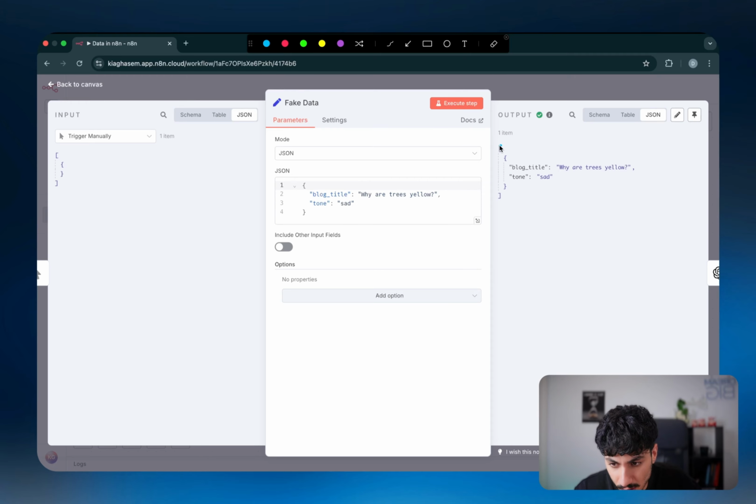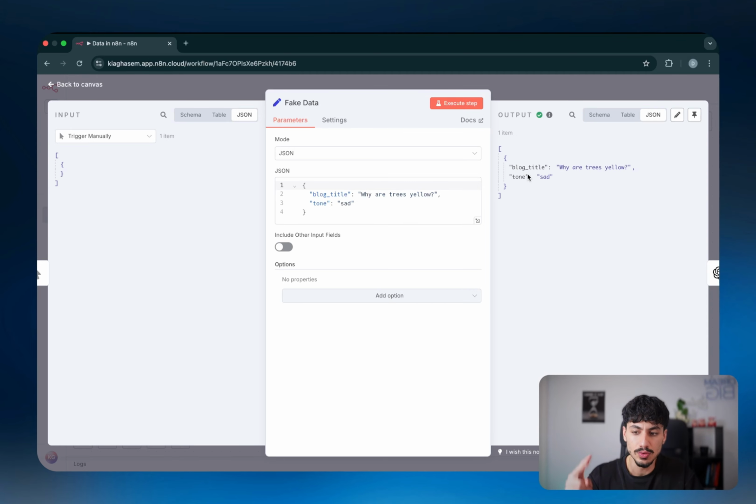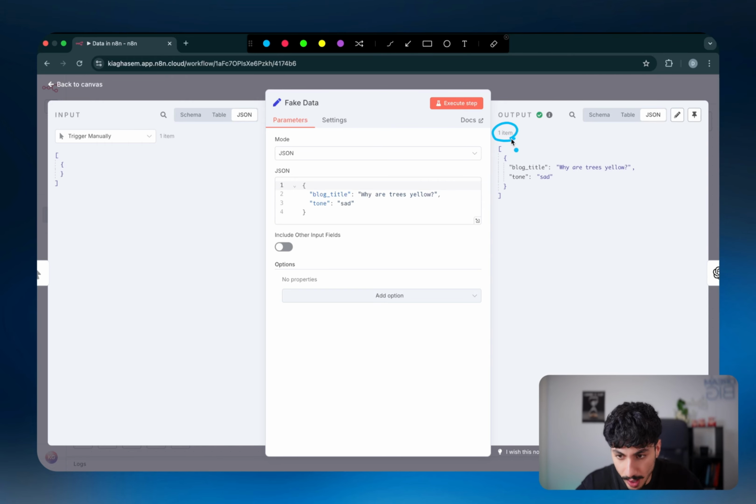And as you can see, the object inside this array is shown by this curly bracket and this curly bracket. And then inside the object, we have the 2 keys that are associated with that specific object. So this array in this specific instance only has 1 item because we only have 1 object. You've got 1 curly bracket that opens and 1 curly bracket that closes. So as you can see at the top here, it says 1 item.